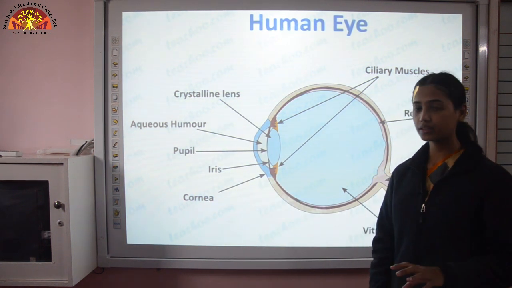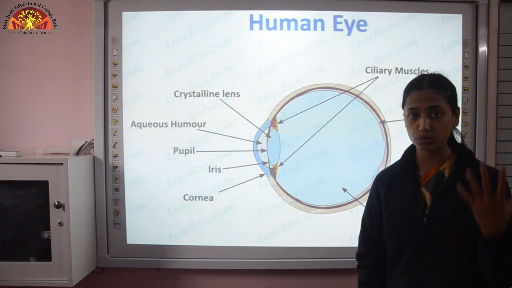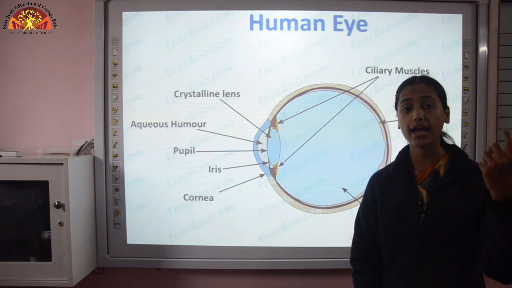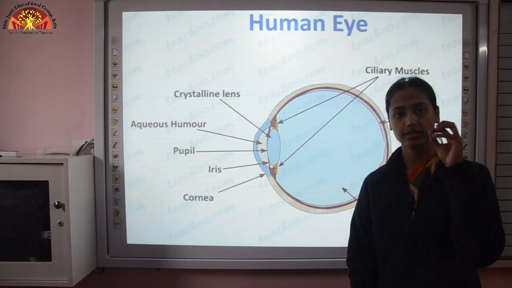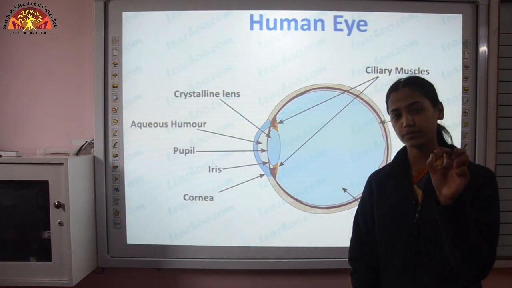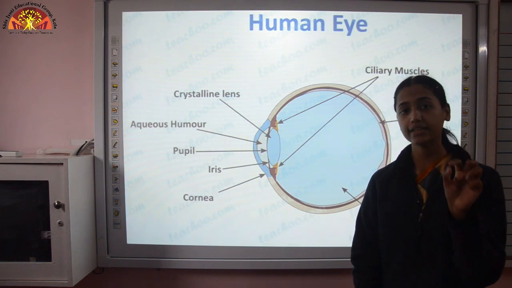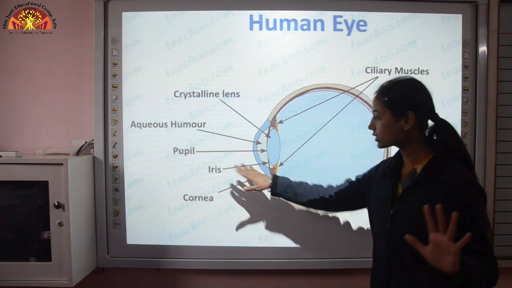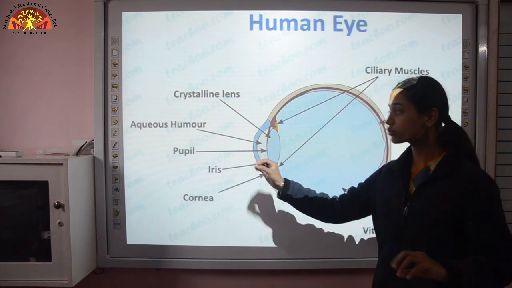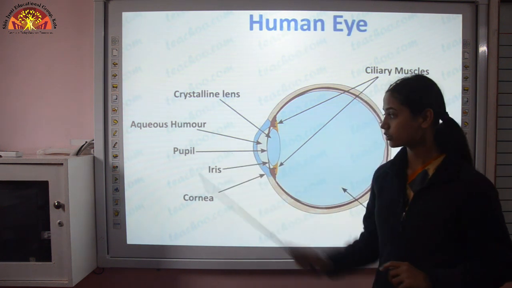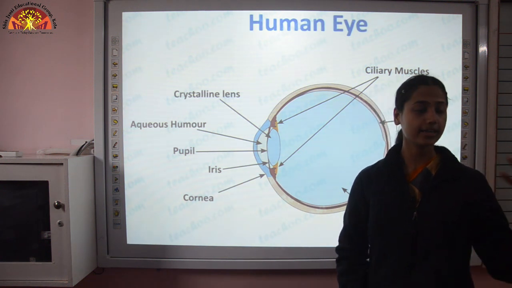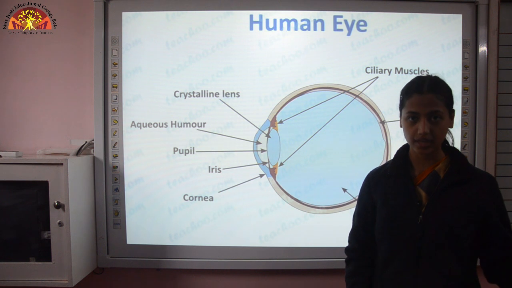If right now you watch your eye closely, you will see the iris, and inside that iris at the center a small hole is present which is black in color. That hole is known as pupil. So if you are in a dark room, the iris will expand this pupil so that the maximum amount of light can fall into your eyes and you can see things in the dark room.